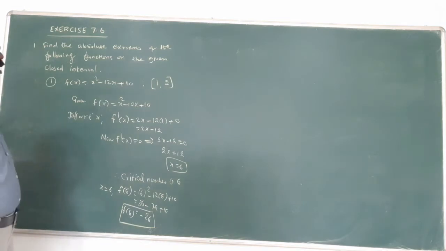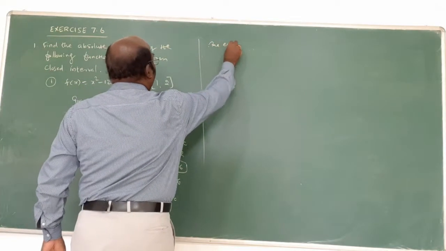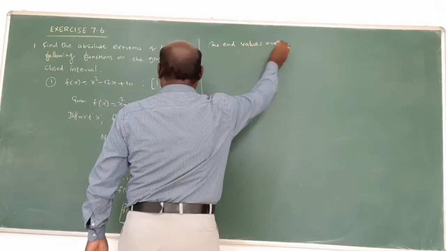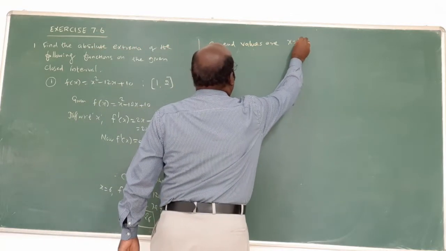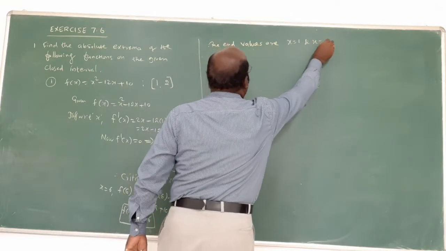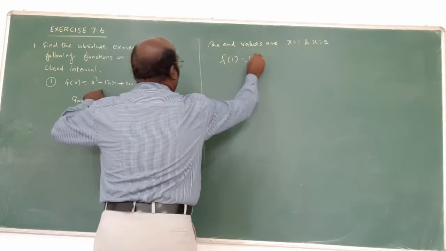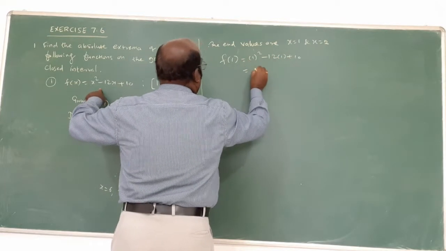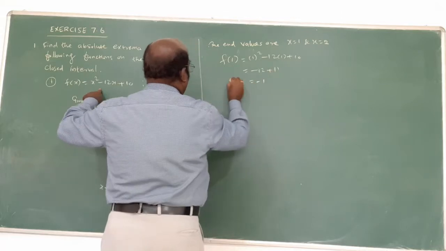Now the endpoints are the end values 1 and 2. x is 1 and x is 2. Now f of 1 equals 1 squared minus 12 into 1 plus 10, which is 11 minus 12, so minus 1.